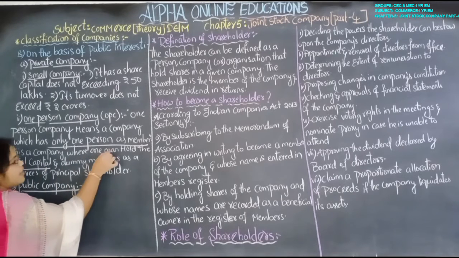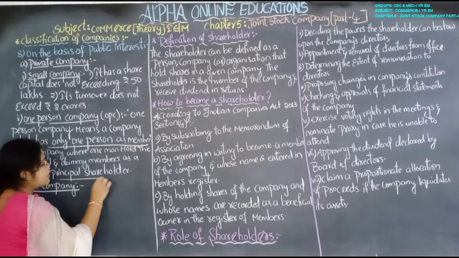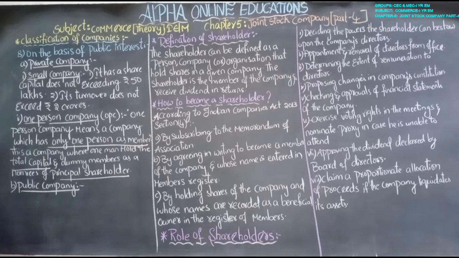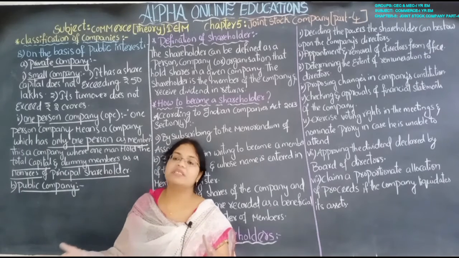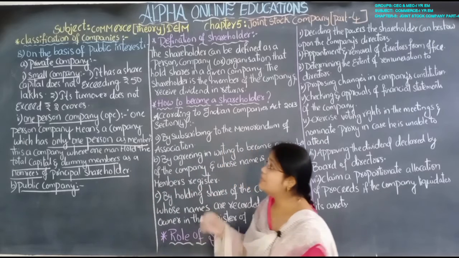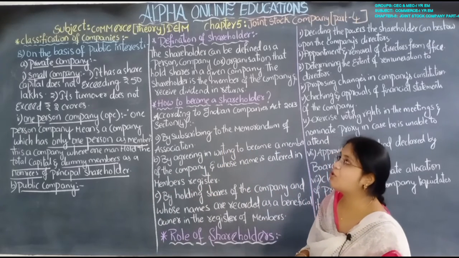The one man is called the principal shareholder, and the dummy members are the nominees: in case the principal shareholder dies, the amount will be transferred to these nominees. So this is about the classification of companies.